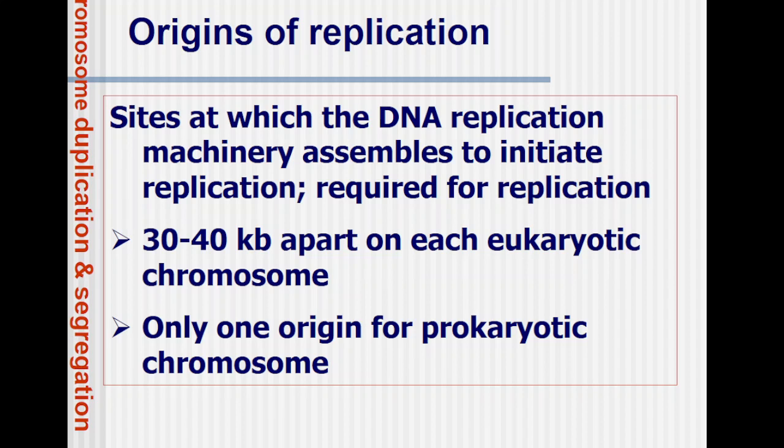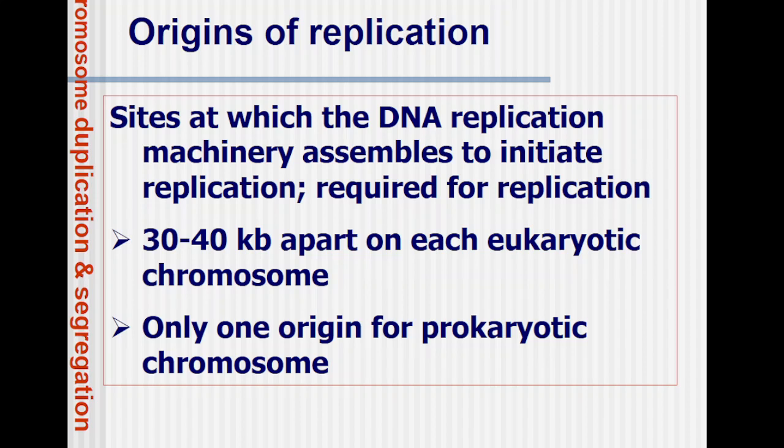Now we'll discuss shortly DNA replication, the origin of replication, the site at which the DNA replication machinery assembles. DNA replication machinery means there are a number of proteins involved. While discussing replication, we will discuss them in detail. At least 8 to 10 different proteins are required there, and they come in a particular fashion or in a particular order.